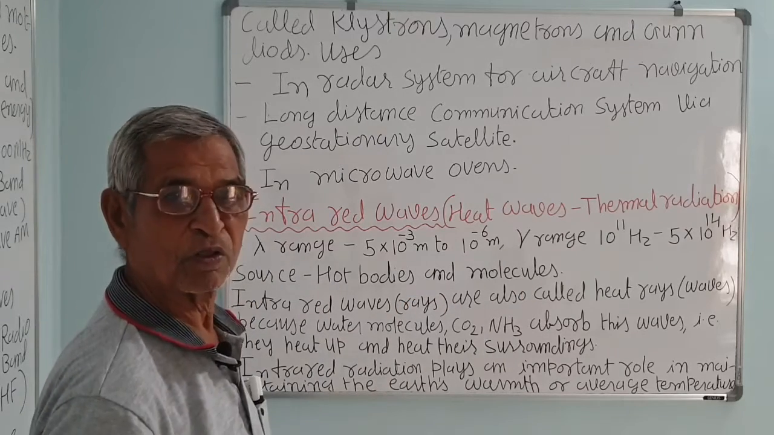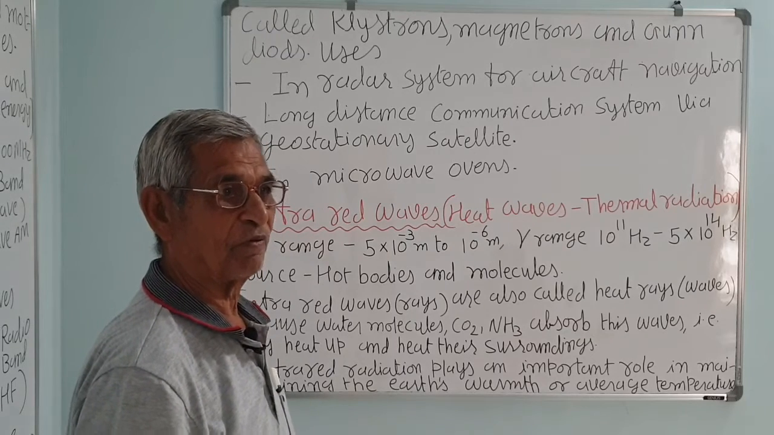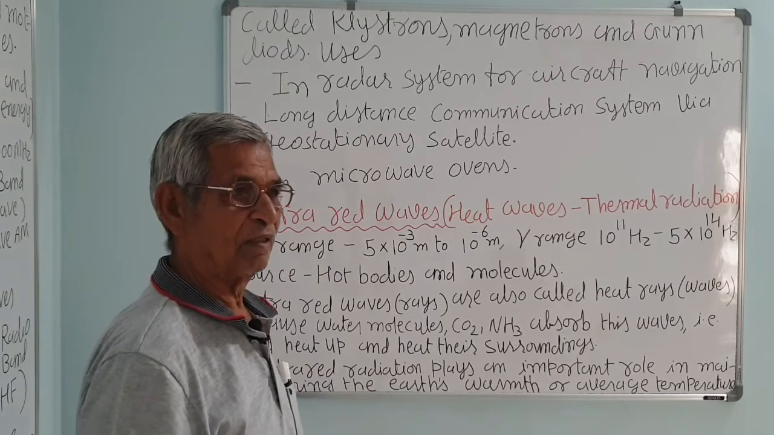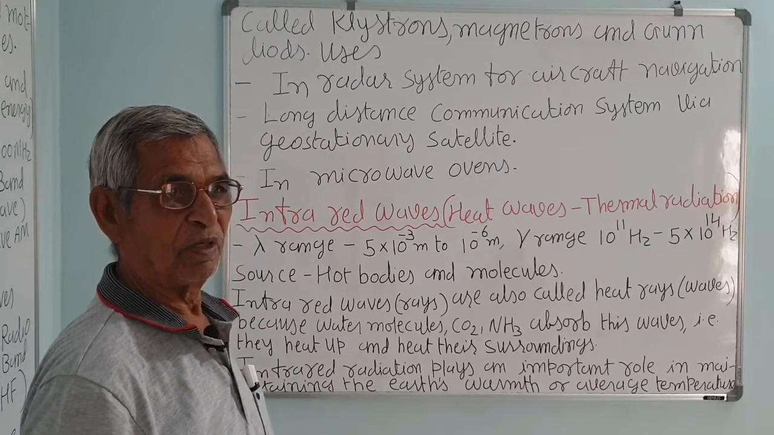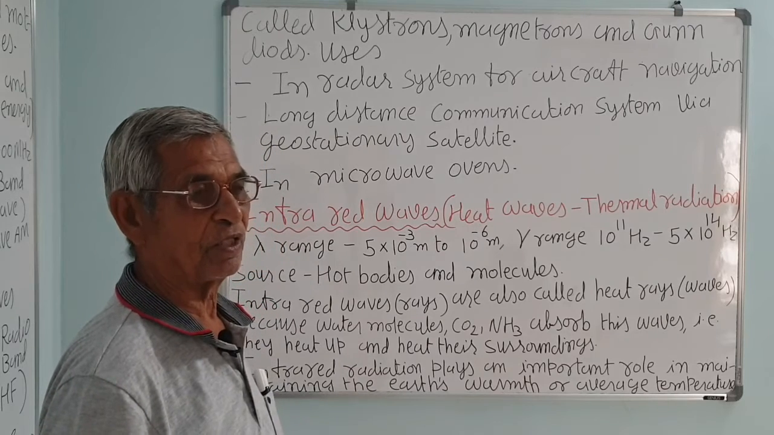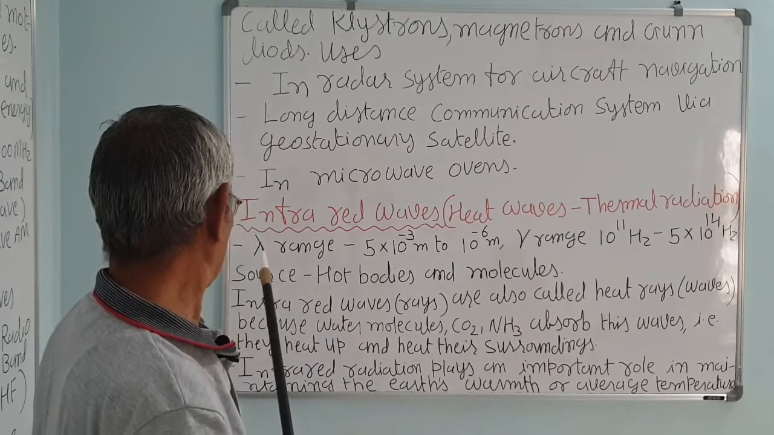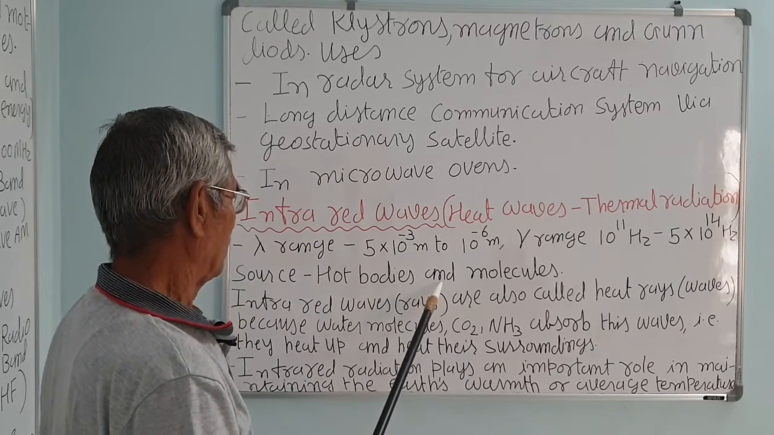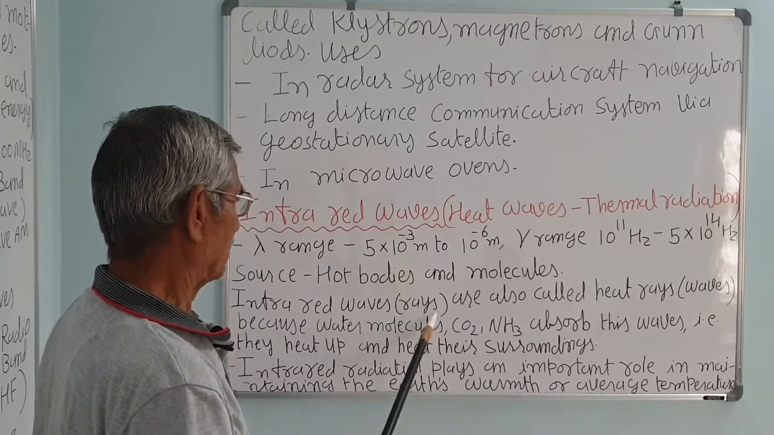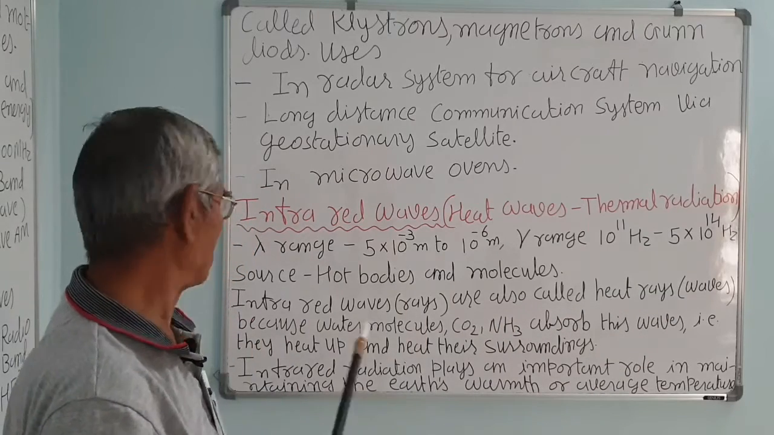The sources are hot bodies and molecules. When a substance becomes hot, sometimes you cannot see the hot body. If it is red hot, you can see it. Otherwise, suppose an iron piece is heated up to some temperature, 500 or 400 degrees, you cannot see it unless you touch it. But it radiates energy in the infrared region. That is hot bodies and molecules, correct. Infrared waves or rays are also called heat rays or heat waves. Waves or rays, they are the same.